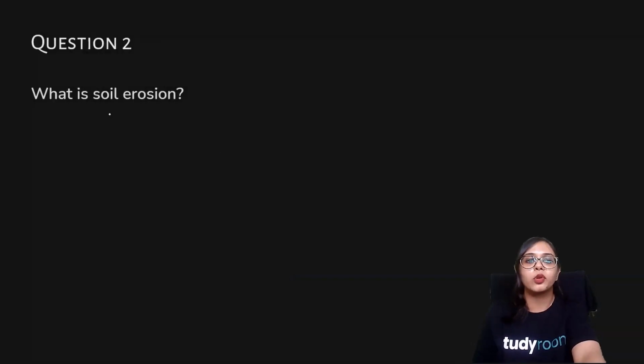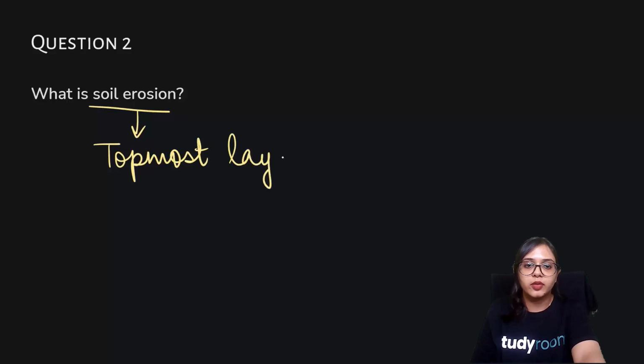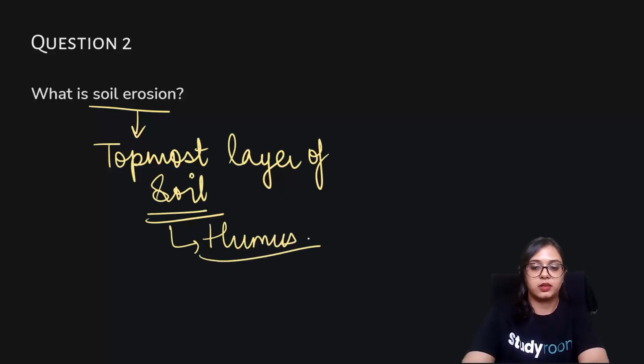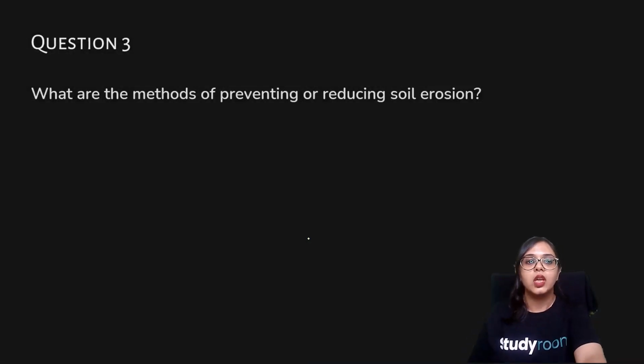What is soil erosion? Soil erosion is the removal of the topmost layer of the soil from the earth, because this topmost layer contains important particles that aid in the growth of plants, namely humus. And the last question we have here, what are the methods of preventing or reducing soil erosion?